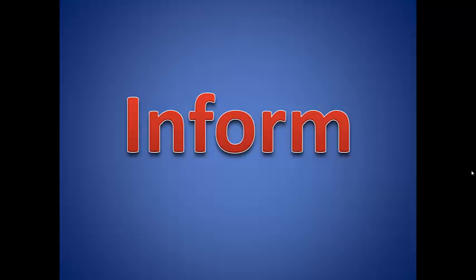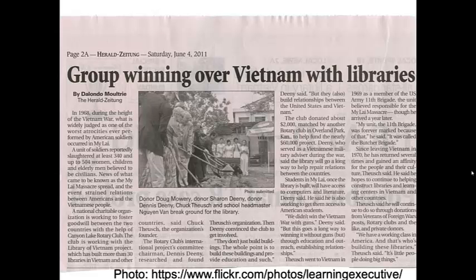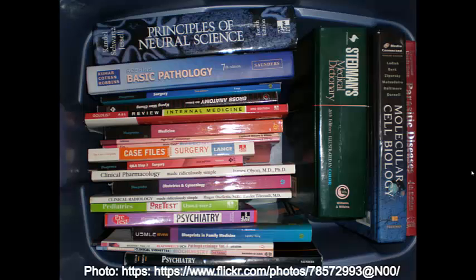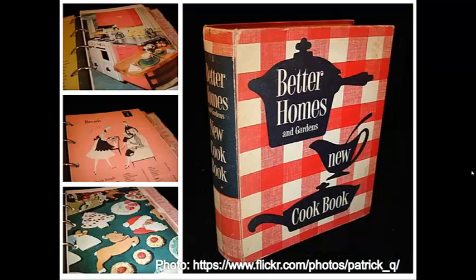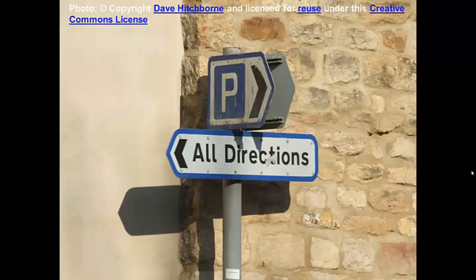Writing to inform. The primary purpose of texts that are written to inform is to enlighten the reader or provide the reader with information about a topic. Here are some examples of texts that are written to inform: expository essays or articles, such as this newspaper article; textbooks, encyclopedias or other reference texts; cookbooks, instructions or directions.